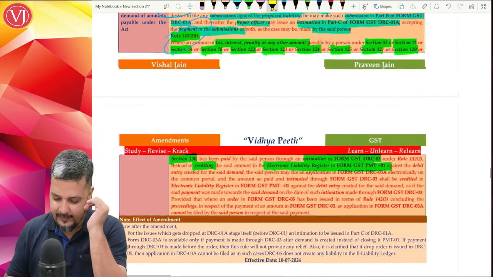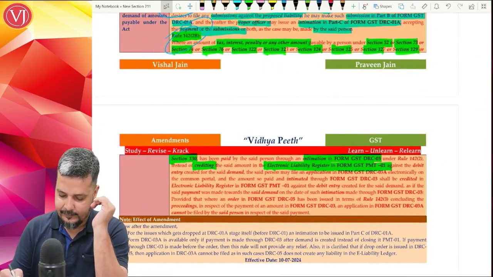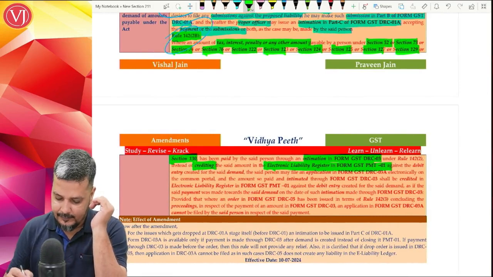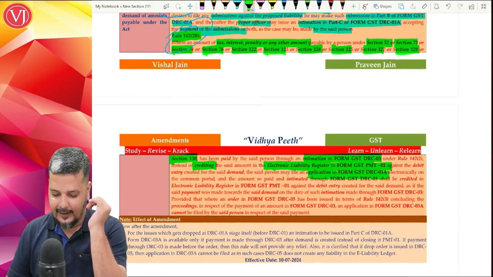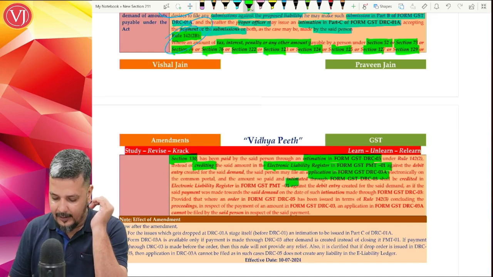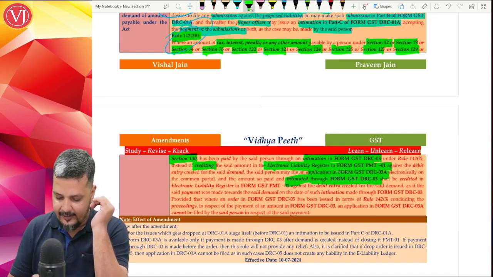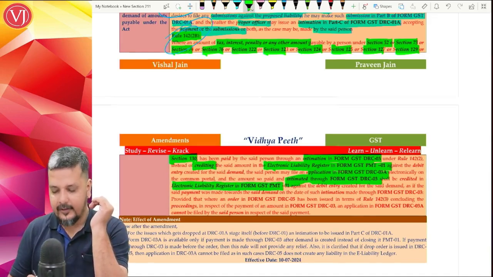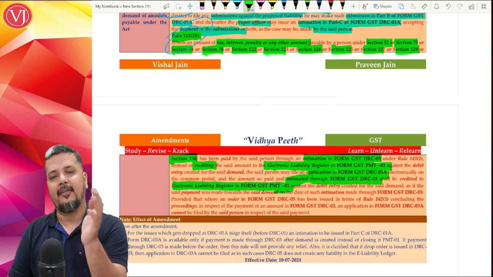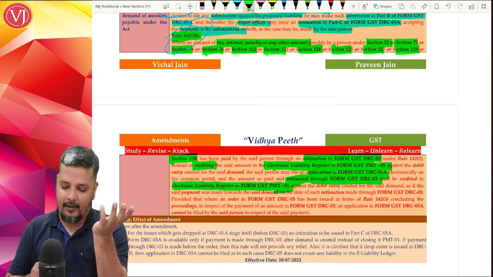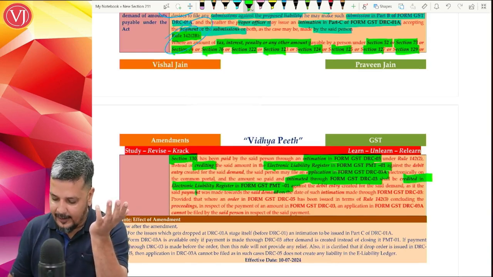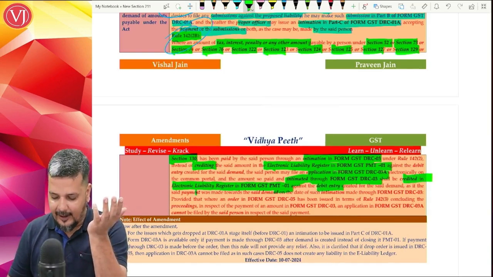So this DRC 03A, what will happen? This person will file DRC 03A and intimate that whatever he has paid through DRC 03 would now be credited against PMT 01, which means there's a debit liability already created. Now it would be credited against that particular liability.